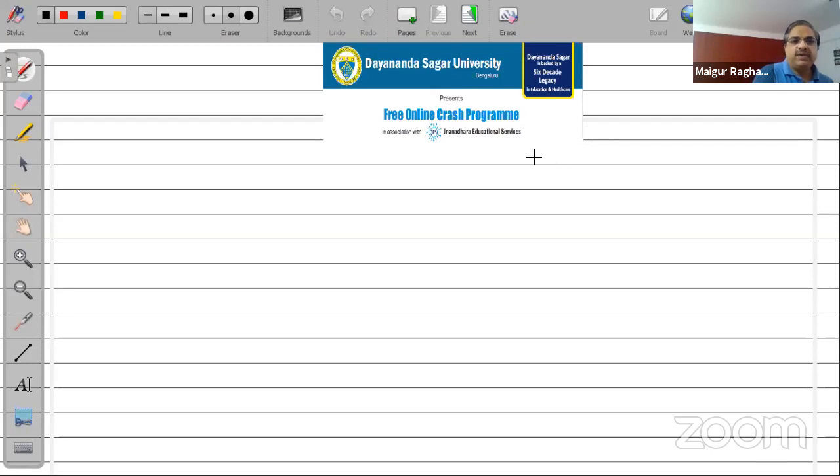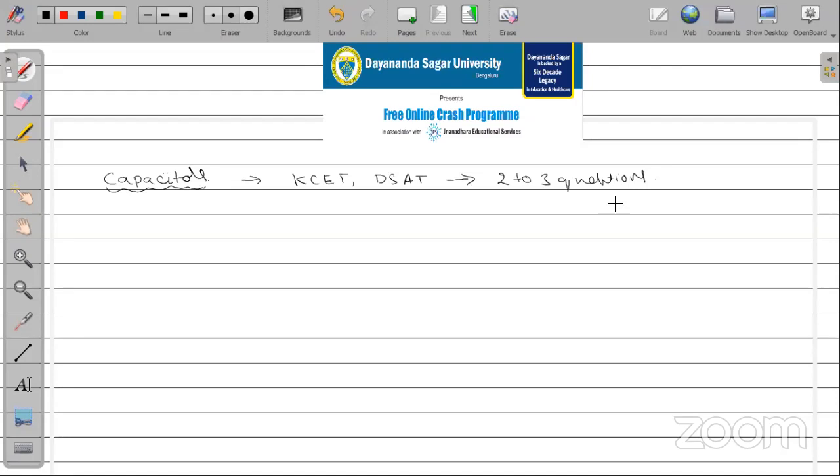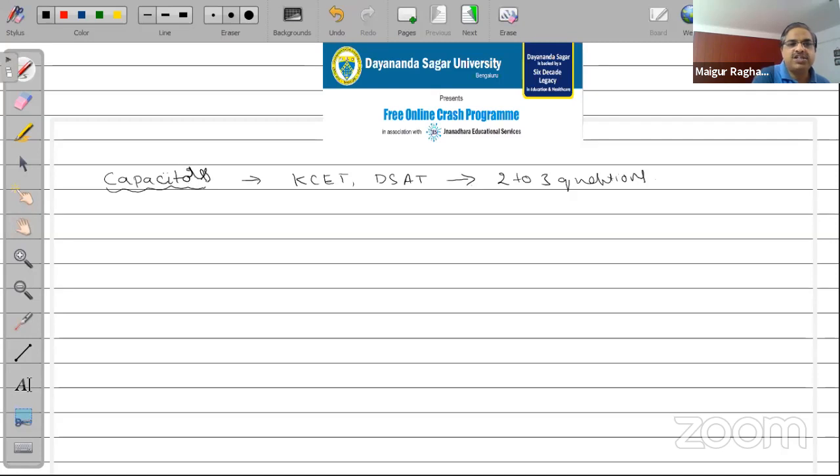Today, we'll be discussing capacitors. Very important as far as your KCET or DSAT is concerned. This will be a very important chapter. You can always see that 2 to 3 questions come from this chapter. Along with that, very similar to capacitors will be resistors. You can treat both of them as somewhat similar ideas, and one can give a clue to the other. In both aspects, capacitors is going to be an important chapter for your competitive examination.